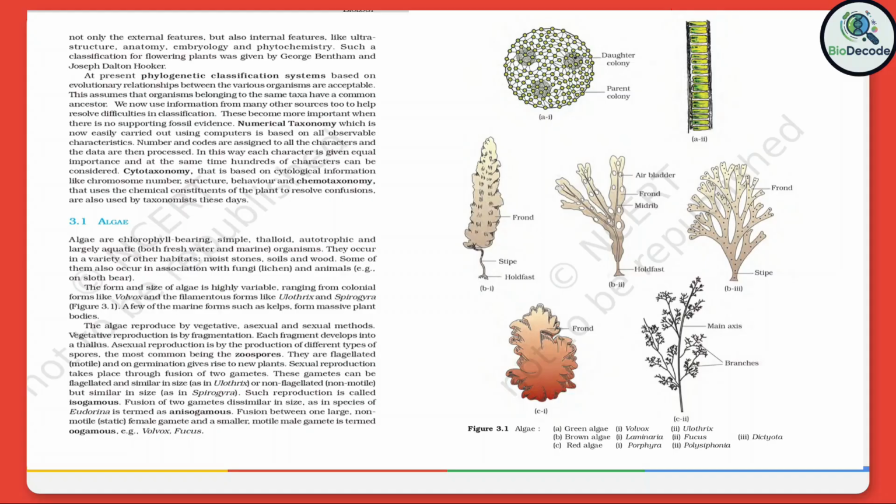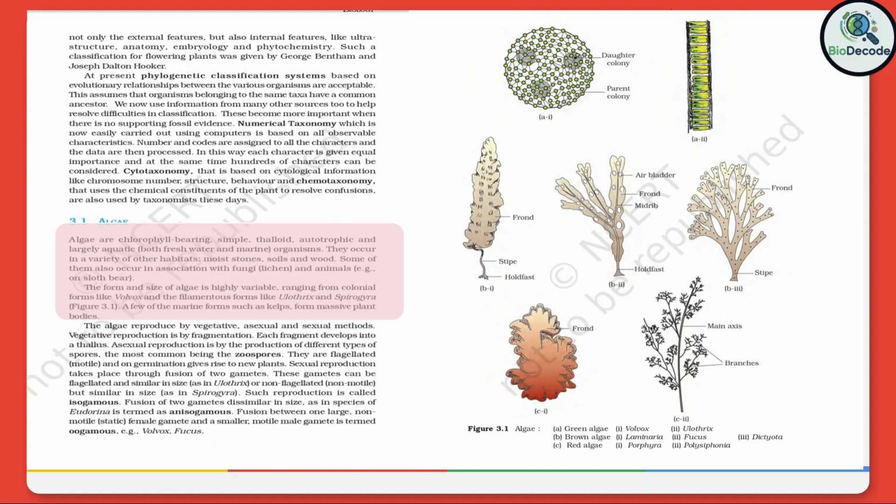Algae. Algae are chlorophyll-bearing, simple, thalloid, autotrophic, and largely aquatic, both freshwater and marine organisms. They occur in a variety of other habitats, moist stones, soils, and wood. Some of them also occur in association with fungi, lichen, and animals, for example on sloth bear.